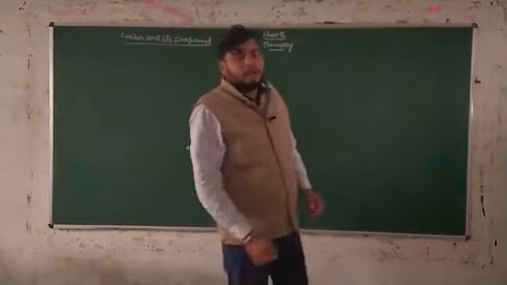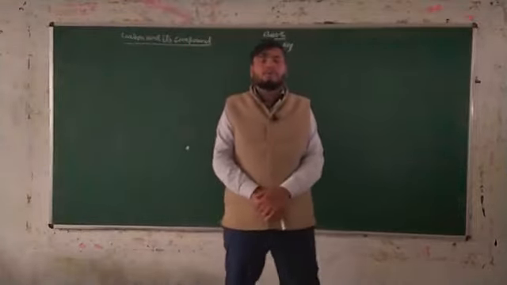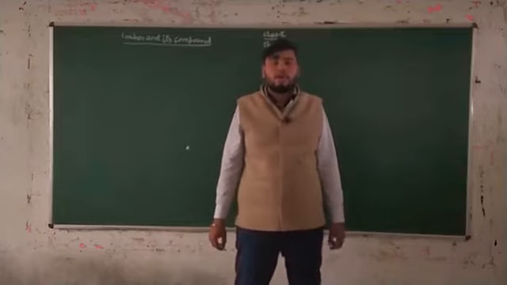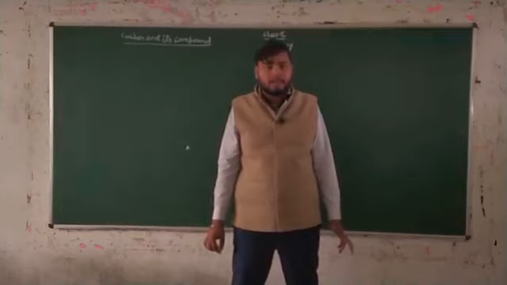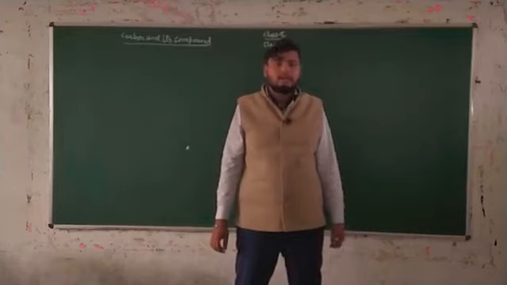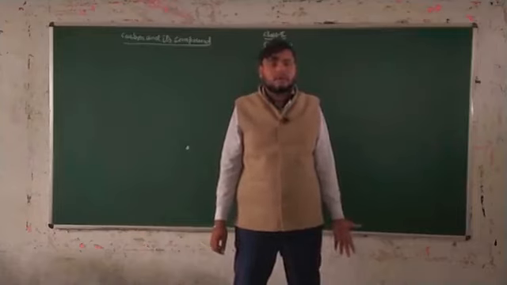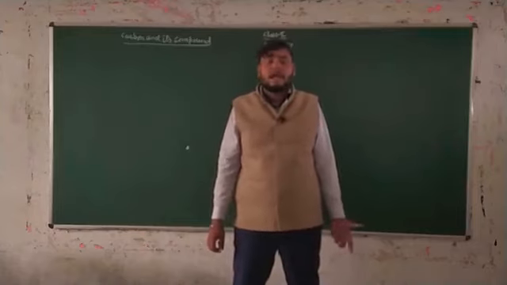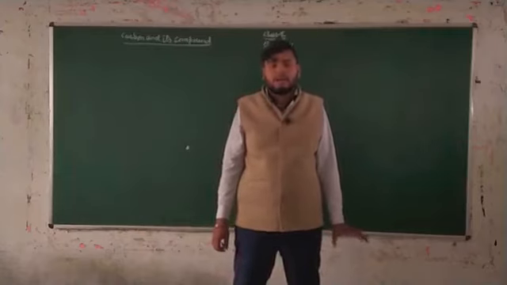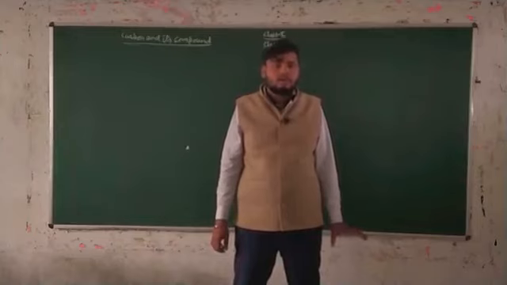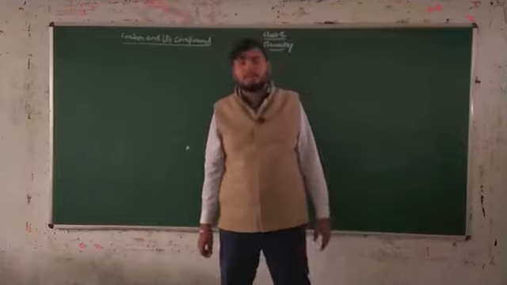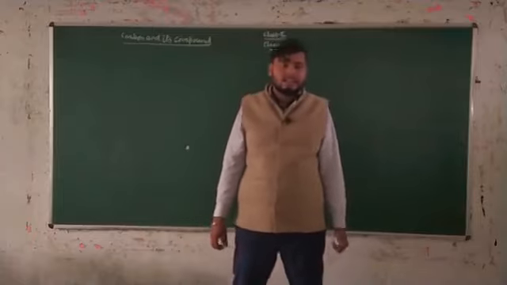So guys, in the previous section of the video, we discussed the naming of organic compounds represented in cyclic form, where the number of carbon atoms in the substituent is less than in the cyclic structure.